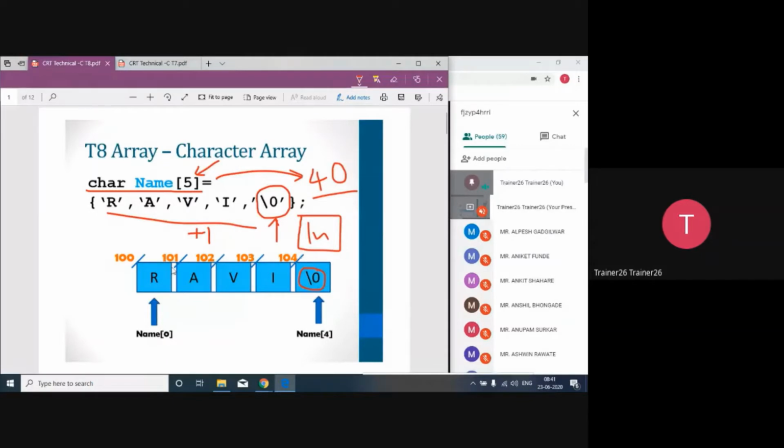If I want to store the name Ravi and I utilize only 4 characters in an array without the null character, then when the string handling function starts reading from address 100, it goes to 101, 102, 103, and these functions work on the basis of the null character. So they will keep on reading and may go into unknown territory, the program may crash, it is not going to work properly, and you are not going to get the proper result.